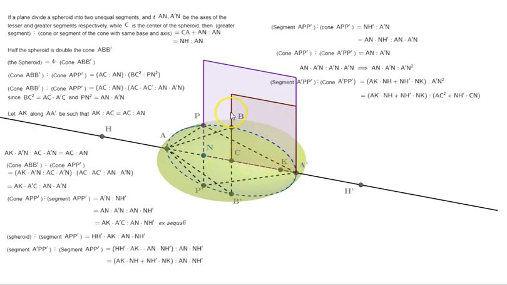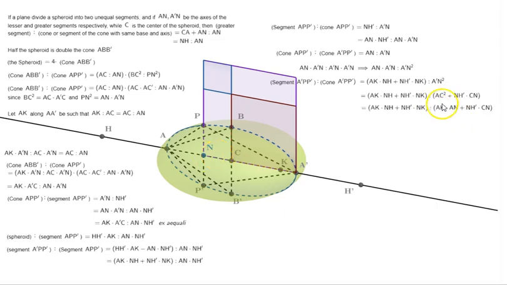Now this is a square on A'C, but remember A'C is equal to AC. So this is AC square. On completing this figure, we end up with a gnomon which is equal to NH' times CN. So that we can say now A'N square is equal to A'C square, or AC square, plus the gnomon NH' times CN.